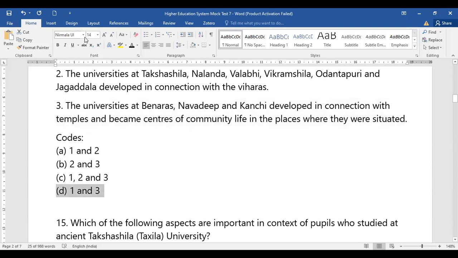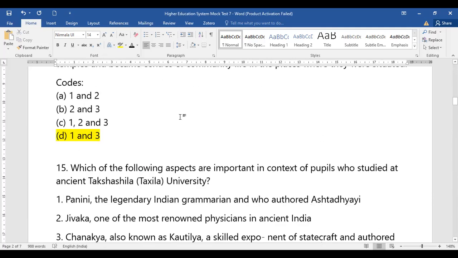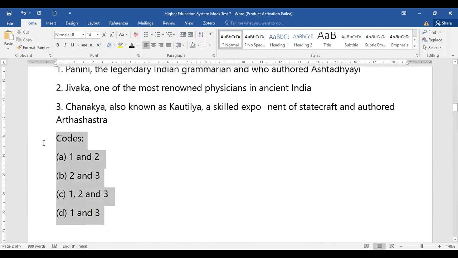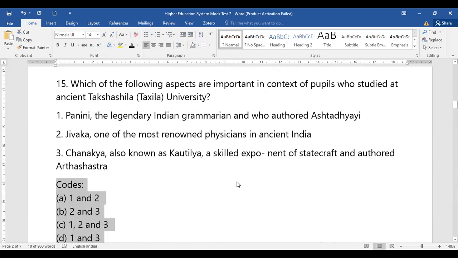So the first, that is option number 1 and 3 stands to be the right option. Okay. So now let's take question number 15 properly, understand question number 15, and let's see how many of us are able to take the right answer. We have done this also very well.